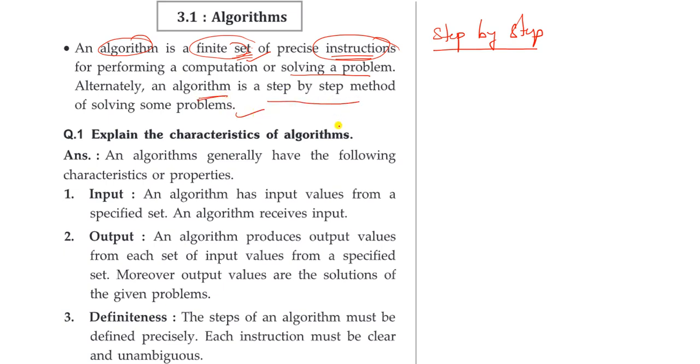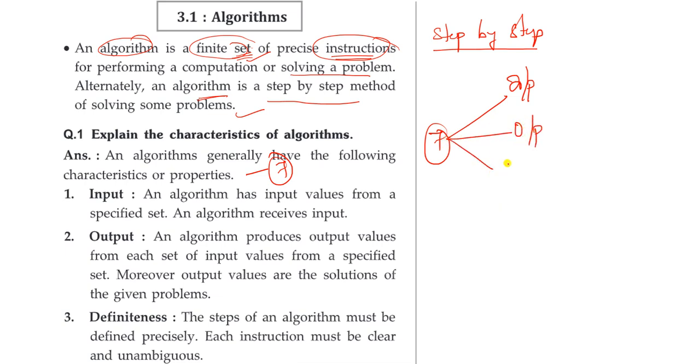Next, we come to the next topic of algorithm, that is the characteristics or properties of an algorithm. Generally, in an algorithm we have several characteristics and properties. Here we have 7 properties actually. So what are the 7 properties? Input, here IP means input, and then we have the output.